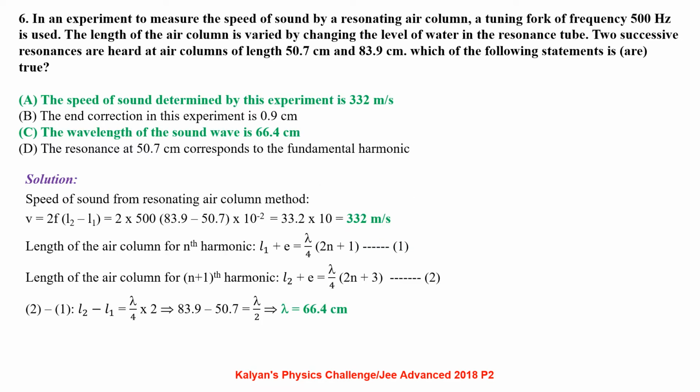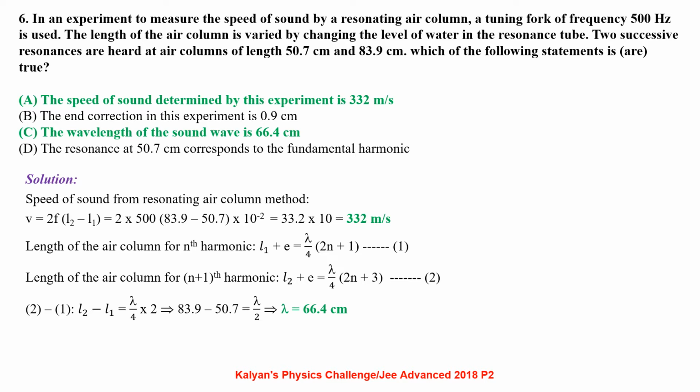In an experiment to measure the speed of sound by resonating air column, a tuning fork of frequency 500 Hz is used. The length of the air column is varied by changing the level of water in the resonance tube. Two successive resonances are heard at the air columns of length 50.7 cm and 83.9 cm. Which of the following statements is true?